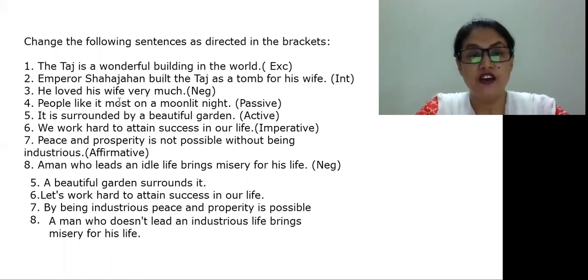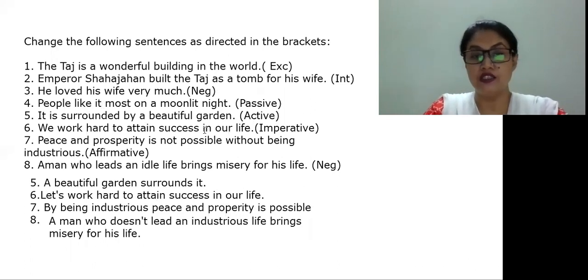Next one: he loved his wife very much. Negative. What will be the answer? He didn't hate his wife at all. Very good. People like it most on a moonlit night. Passive form. It is liked most by people on a moonlit night. Good. It is surrounded by a beautiful garden. Active. A beautiful garden surrounds it. Good.